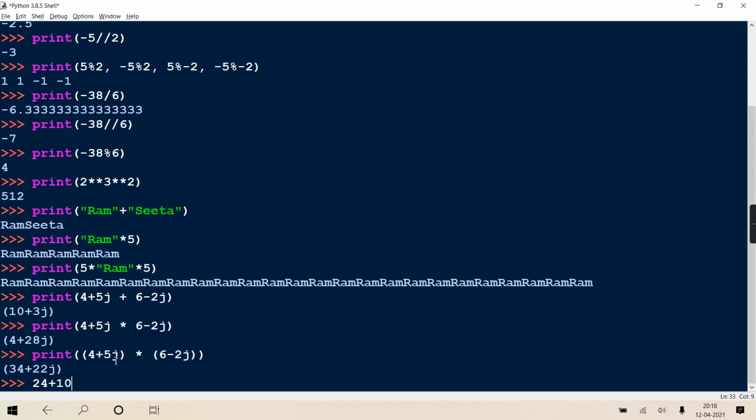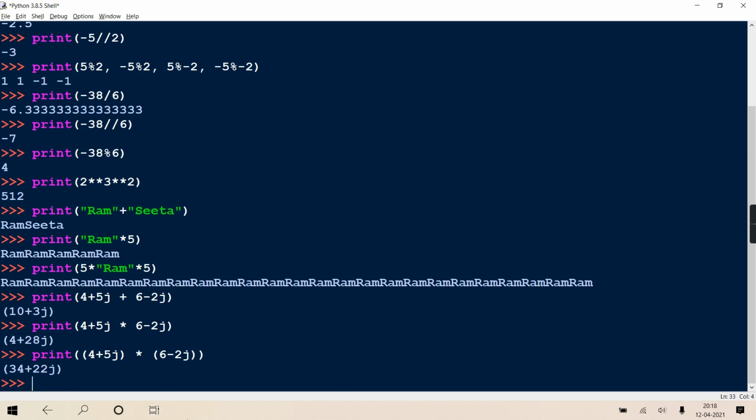Real, imaginary. That gives a new real, and the new imaginary is cross. Getting? Cross multiply. 4 into 2 and 5 into 6. So whatever remains, that is 22.